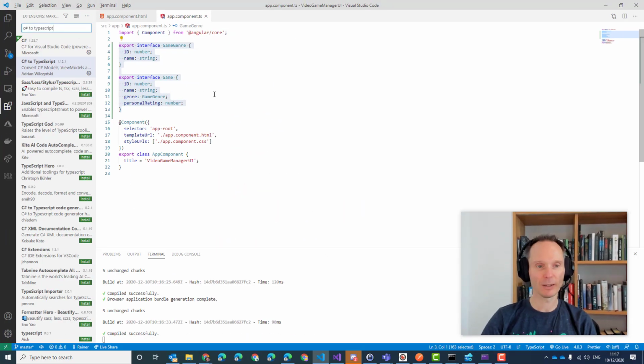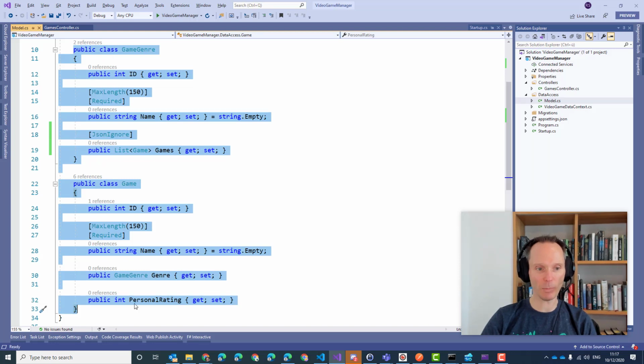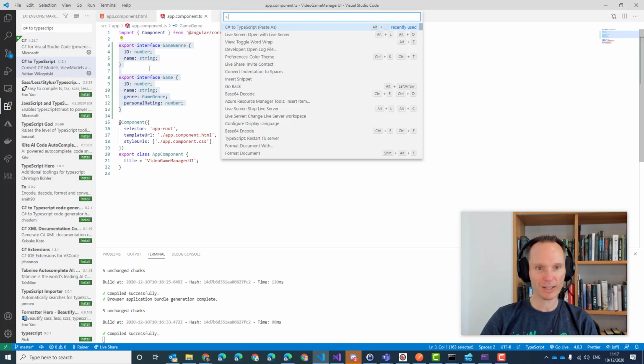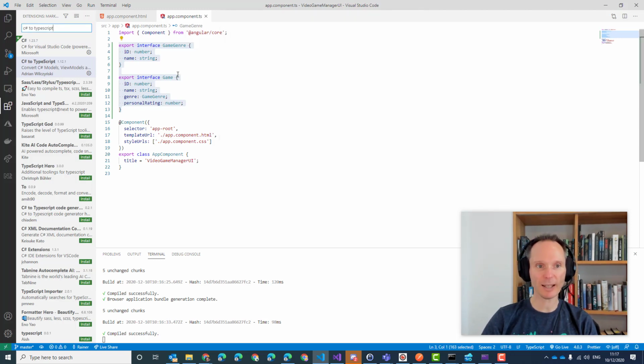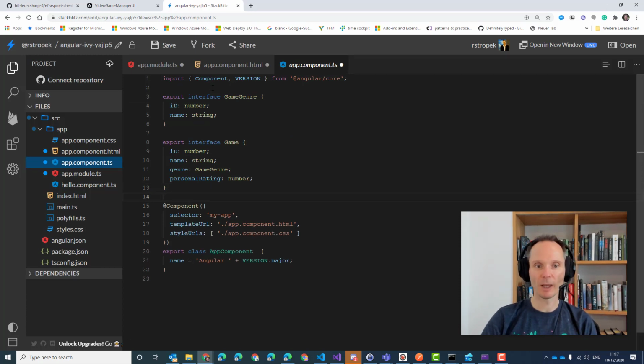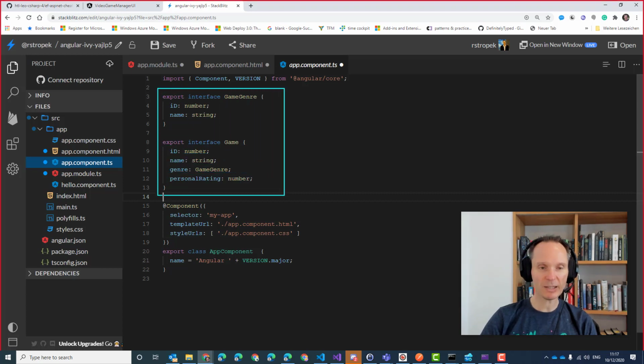And if you have that, you can go to Visual Studio, copy the C# code, go to TypeScript, press F1, C# to TypeScript paste as, and then you will get the interfaces. And I will copy them to my StackBlitz project. If you can't install the plugin because something isn't working, please type in these few lines of code. It should be done within a minute or so. Did you know that tool already?